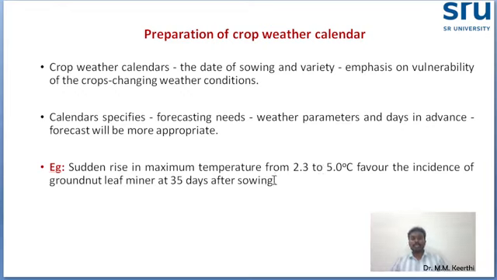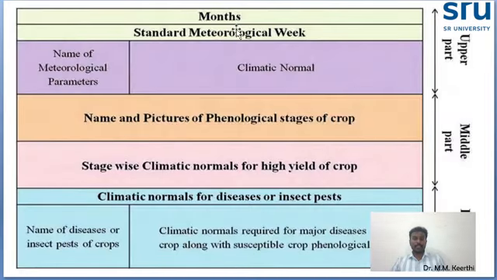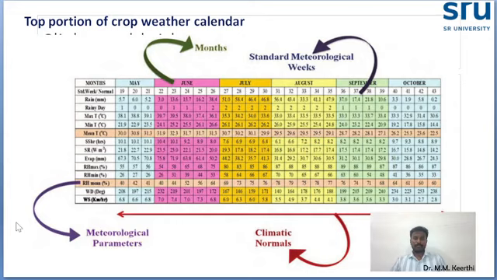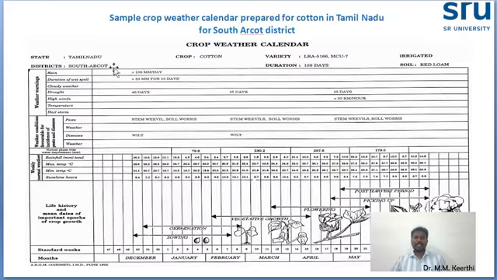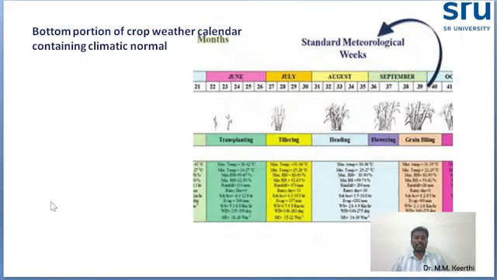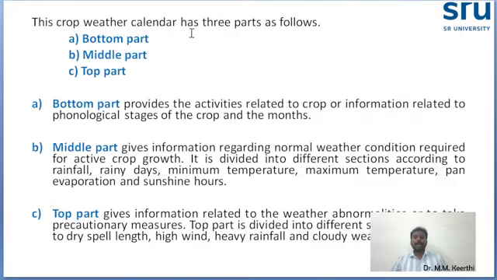So in the crop weather calendar, I will show this first. You see, there are three parts: the bottom part, the middle part, and the top part. The bottom part provides information related to the crop phenological stages, month wise.